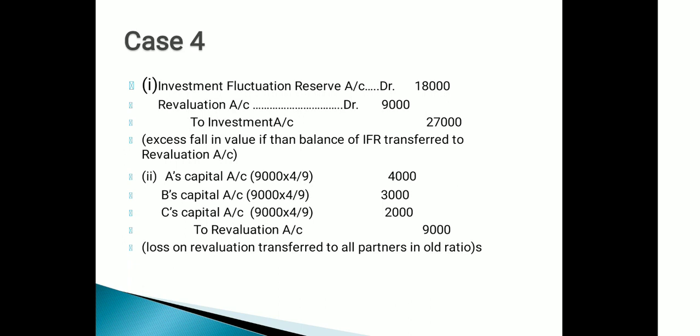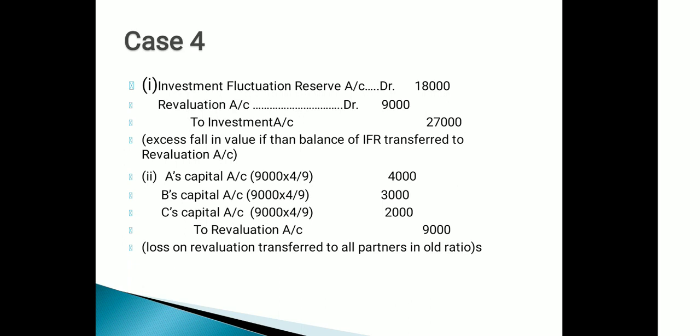Case number 4 is slightly different. In this case, the market value of investment falls by rupees 27,000, which is more than the investment fluctuation reserve. The difference between the fall in the value of investment and the investment fluctuation reserve is 9,000.